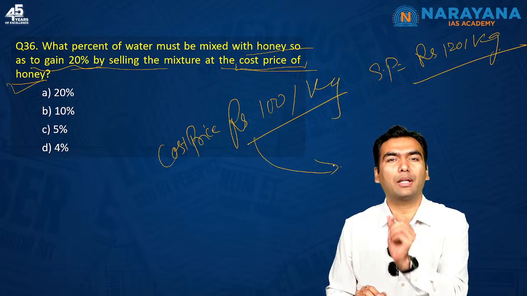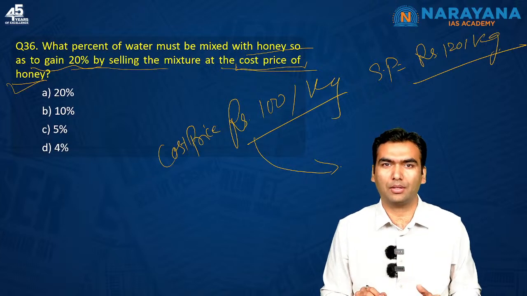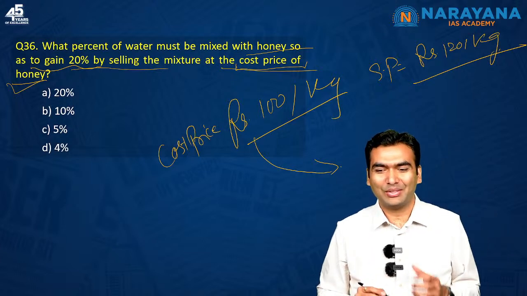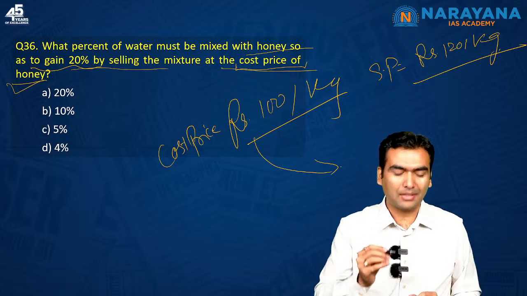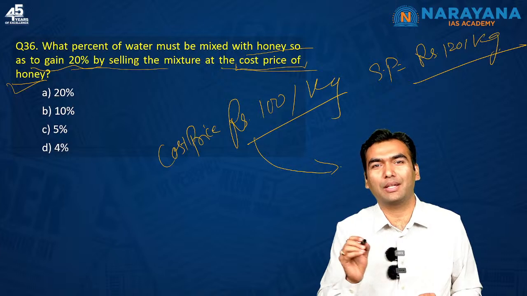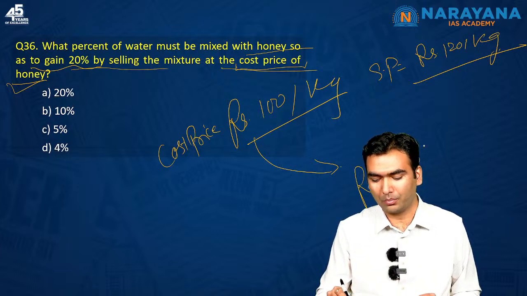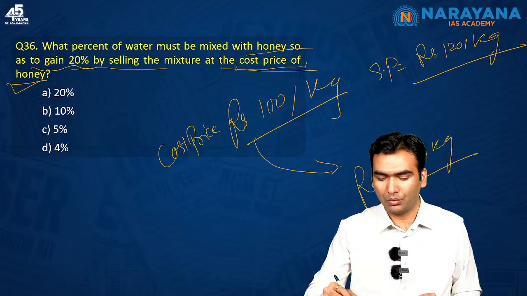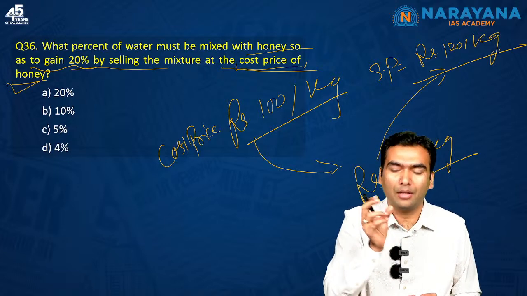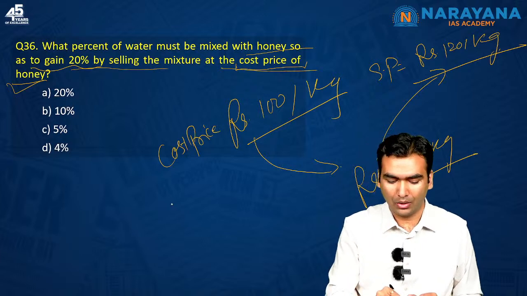But what can you do to gain the profit? You can mix some water into honey. You know, the question is teaching us a bit of immorality. So the question is saying that you mix a bit of water into the honey. How much water will you have to mix so that you gain 20% profit? See, you have to sell at this price only, rupees 100 per kg, but you have to gain rupees 120 per kg. It means that in 1.2 kg of mixture